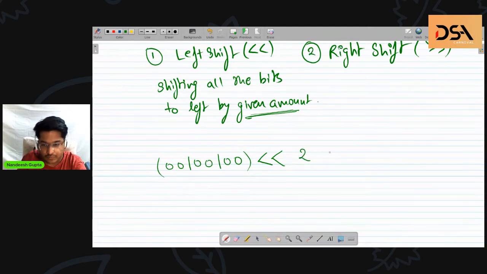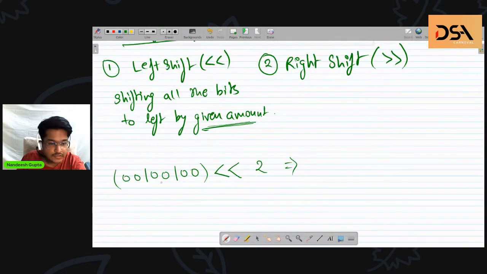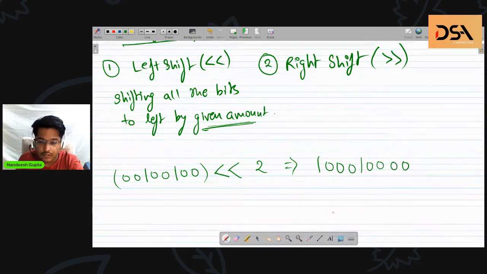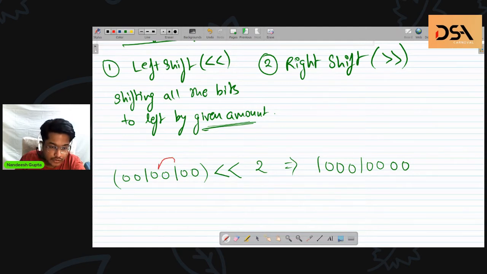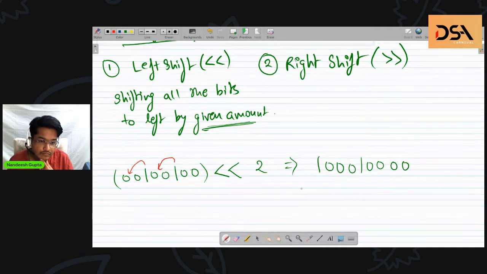So the result of this operation would be, I will just left shift each of these bits by 2. So I get 1 0 0 0 1 0 0 0 0. What happened was this 1 gets shifted 2 times to the left. The same happens for zeros as well, obviously. So this is left shift. I think I have written this wrong. Just a second.